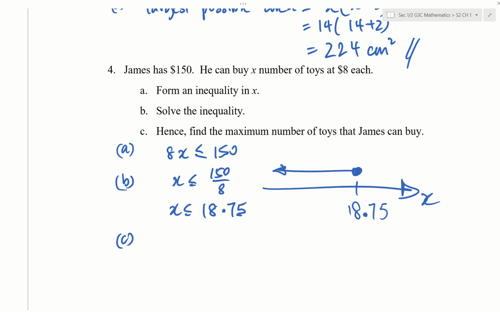Clearly, he cannot buy 0.75 of a toy. So the next lowest integer is actually 18. Therefore, your conclusion is that he can buy 18 toys. That's the max. He can buy 17 if he wants to, but the question is asking for maximum.